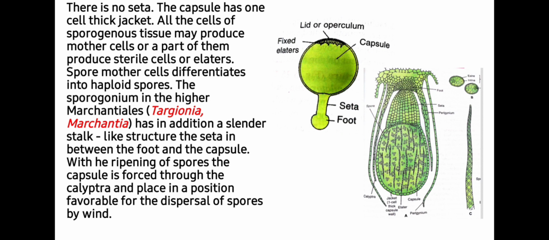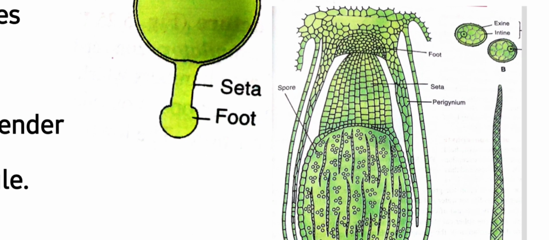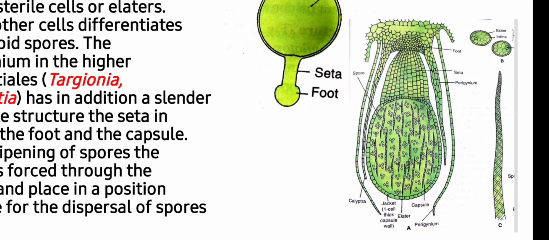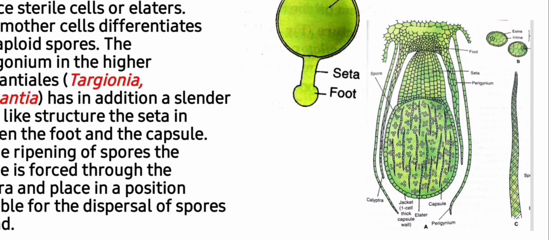The sporogonium in the higher liverworts, Targionia and Marchantia, has in addition a slender stalk-like structure, the seta, in between the foot and capsule. As you can see in this image, three main parts of the sporogonium are there: foot for absorbing nutrients, seta for conduction and capsule for production of spores and elaters.